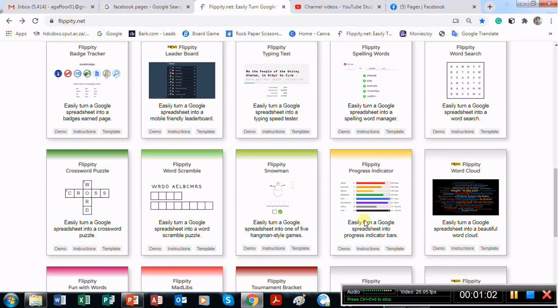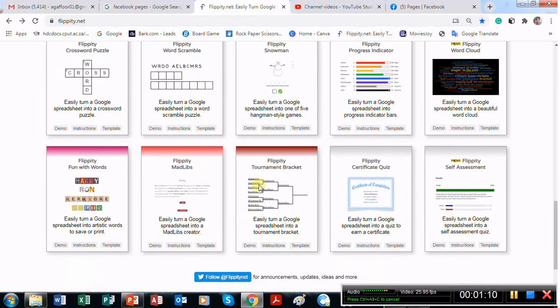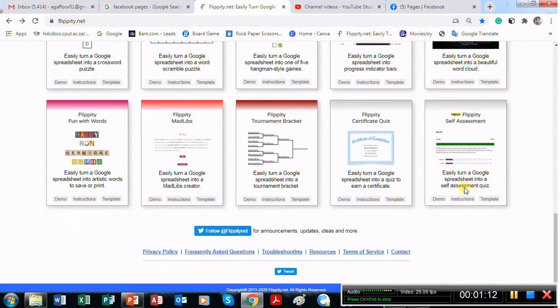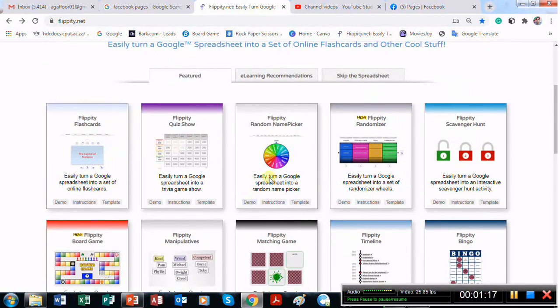Progress indicator, if you want to create something different to what your school or college currently uses. Crossword puzzles, scrambled words, tournament boards. And yeah, so let me just go into one of it and show you how it works. So each one has a name, a sample picture, and then a demo, instructions, and a template. So the demo is just going to show you what it looks like. So let me show you.